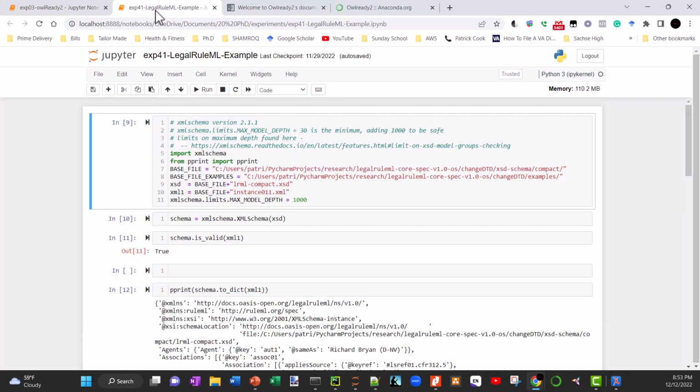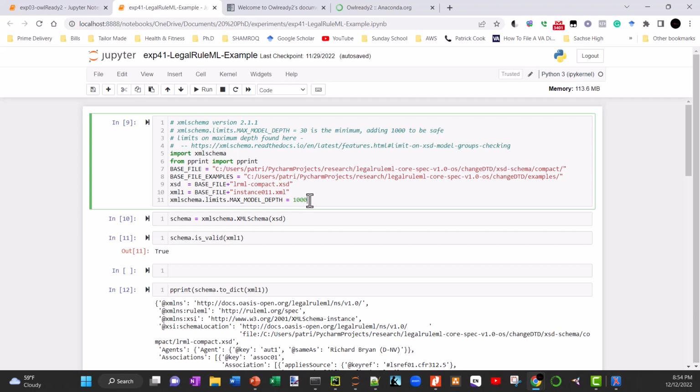The other thing here that I want to talk about is the validation of the XML schema. So the legal rule XML schema, which consists of the actual base file and the legal rule schema here, plus the instance that I was just working with. And the problem I talked about that I was going to use JSON for early on because of this maximum depth here, throwing all kinds of errors.